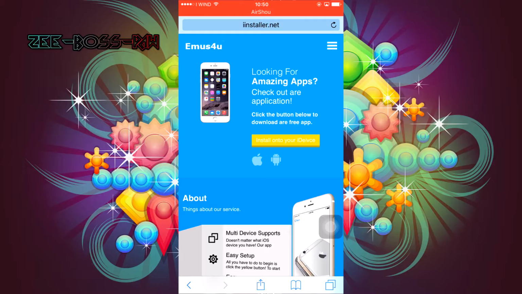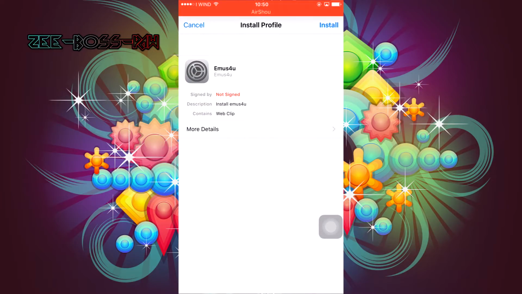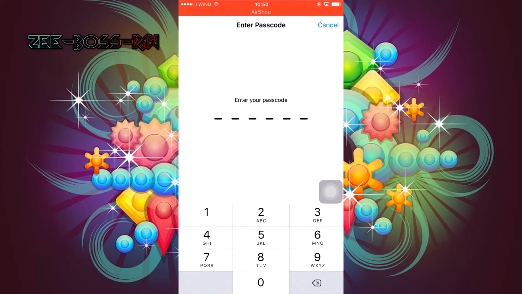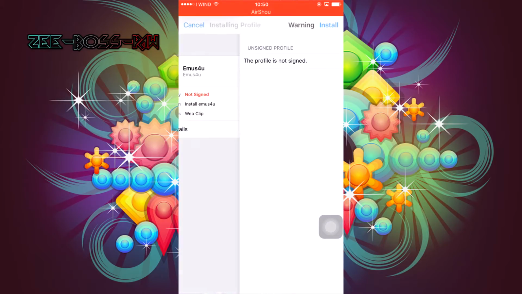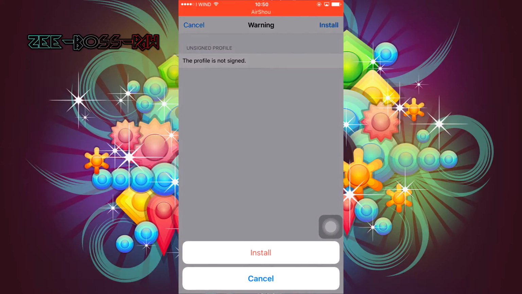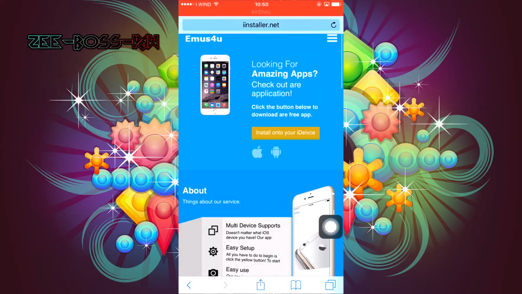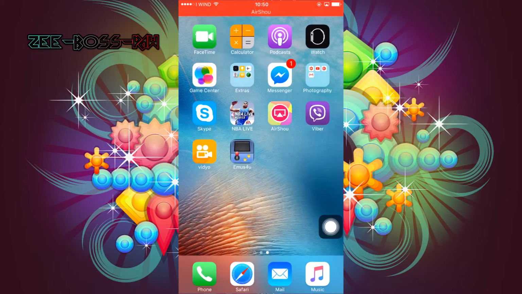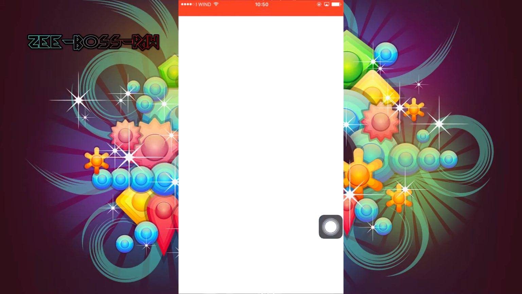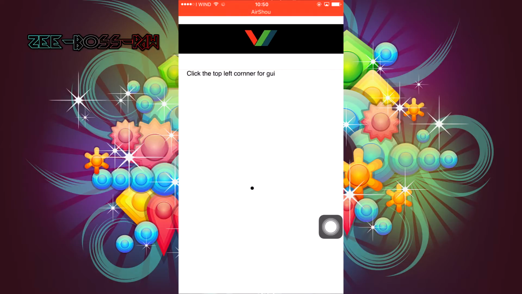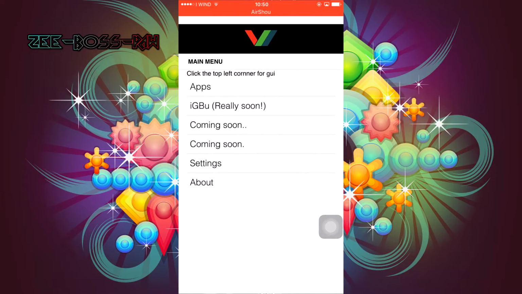Install Amos for you in your device, then click install, put your passcode if you have, click install, and done. Then go to your home screen, open Amos for you. He said click the top left corner for GUI, so click that one, go to apps, what happened?